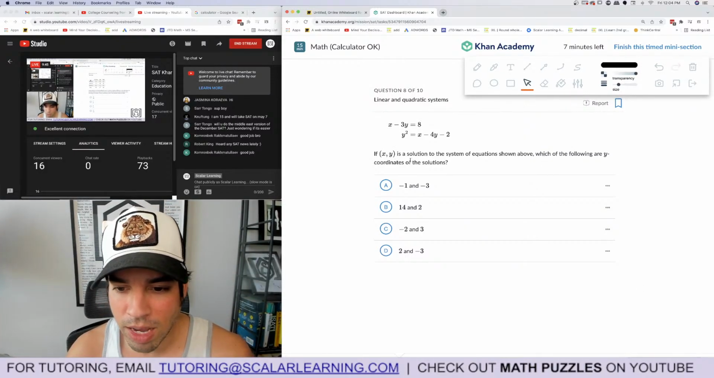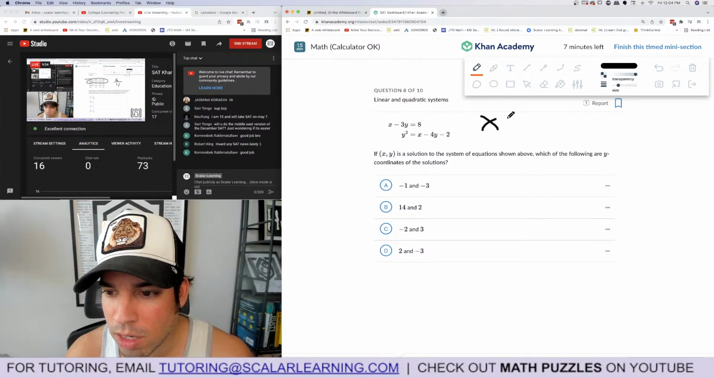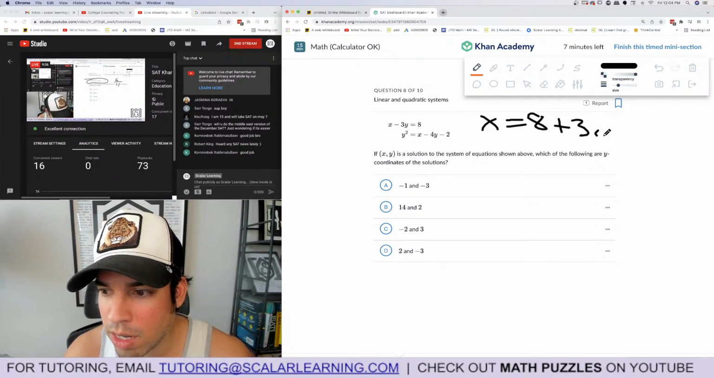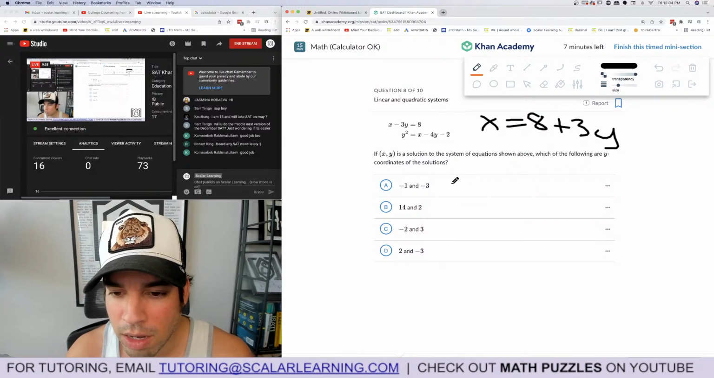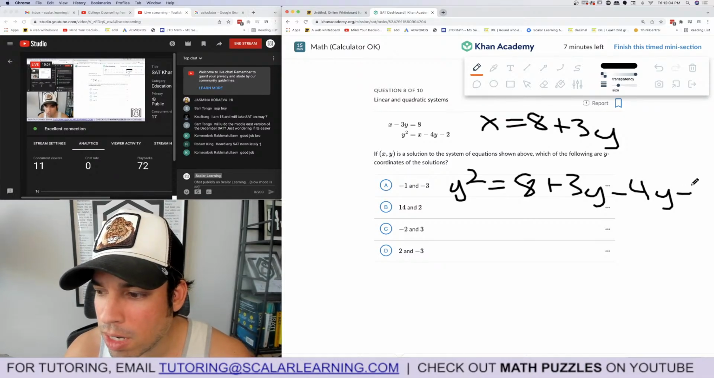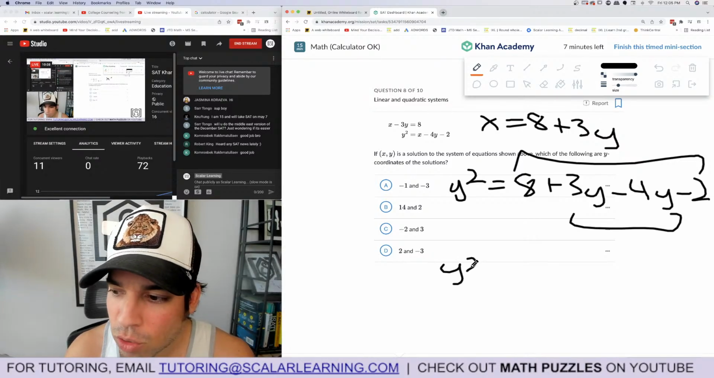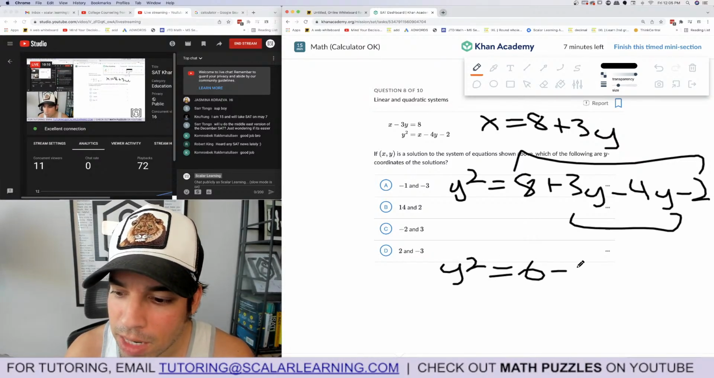Linear and quadratic system. If (x, y) is the solution of the system of equations shown above, which of the following are y coordinates of the solution? Plug and chug. Let's go. I'm going to isolate x up here, add 3y. So x equals 8 plus 3y. Then we're going to plug that in. So I have y squared equals, I'm going to replace that x with 8 plus 3y, and then minus 4y minus 2. Plug and chug, combine, and then combine. Then I got y squared equals 6 minus y.